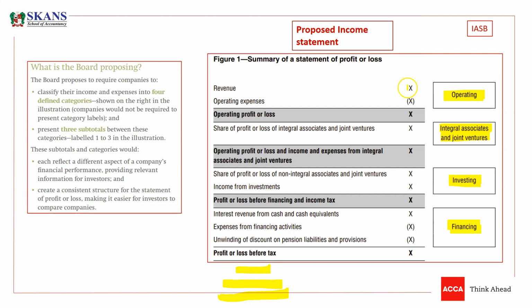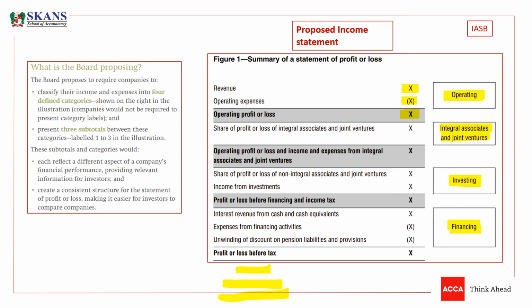We would have revenue, then we will have operating expenses, all the operating expenses. Then we will have operating profit and loss. So this is the first heading that is required in the exposure draft, that we should have an operating profit or loss, because we know investors use this as a starting point. Investors use this to assess the margins of different companies. So the board is proposing to have an operating profit or loss subtotal in the financials.